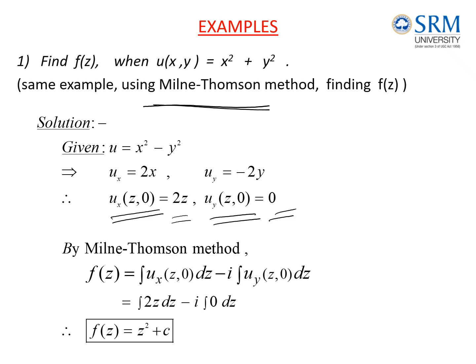By the Milne Thomson method, f of z equals the integration of ux at the point z comma 0 dz, minus i times the integration of uy at the point z comma 0 dz. If I substitute ux at the point z comma 0, it becomes 2z dz, and uy at the point z comma 0 is 0, so this integrand becomes 0. Therefore if I integrate 2z with respect to z, I get z square. The same answer we are getting here. So by the Milne Thomson method, we can construct the analytic function f of z. Otherwise, by finding the conjugate harmonic function also, we can find the analytic function. Then let us take one more example to make this clear.